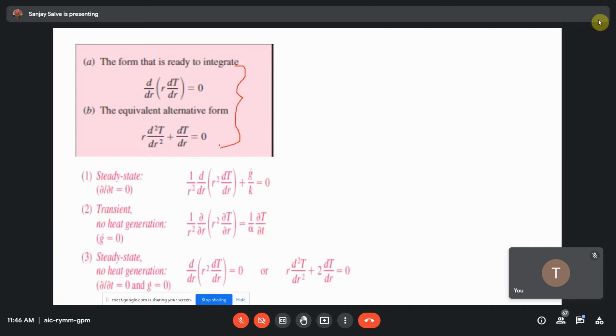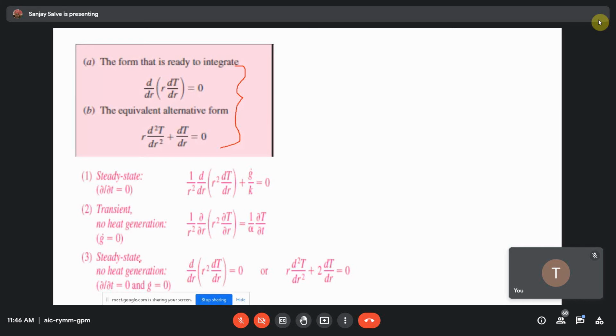Then for steady state in the case of a sphere: 1/r² d/dr (r² dT/dr) + g/k = 0. For transient with no internal heat generation, that is, the first one is Poisson's equation, the second one is Fourier's equation: 1/r² ∂/∂r (r² ∂T/∂r) = (1/α) ∂T/∂t.